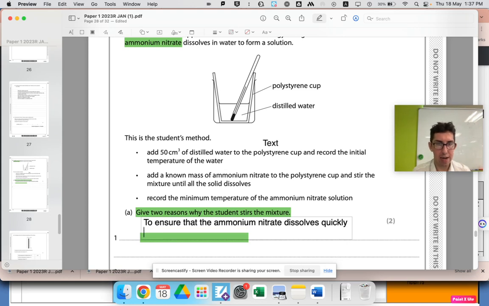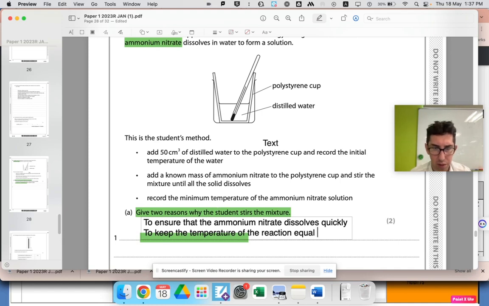And also to keep the temperature of the reaction even, equal, equally dispersed.